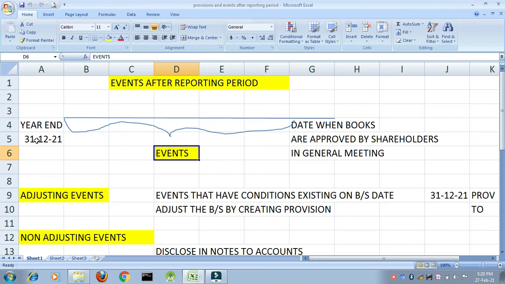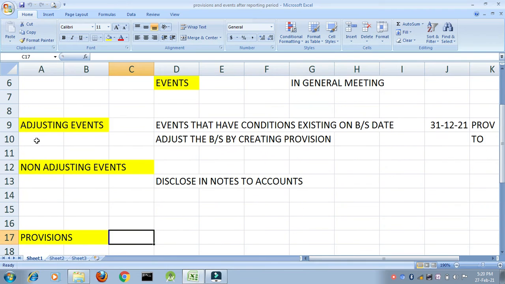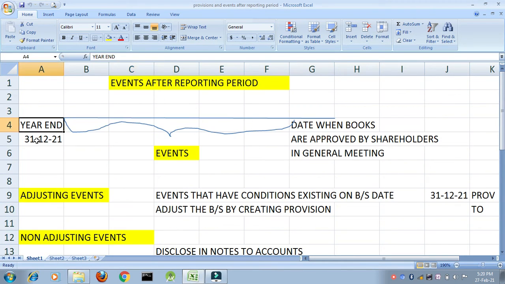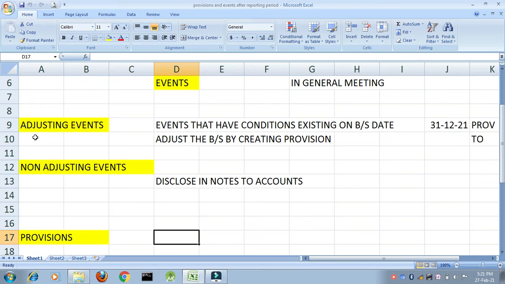But there are certain events which will be adjusted for. How will that be adjusted? Let's see that. So which events are we talking about? The events which occur in between the year end date and the date when the books of accounts are approved by the shareholders in general meeting. Any other event after this, will I consider that? No, I am considering only these events. Now there are two types of events. One is adjusting events, next is non-adjusting events.